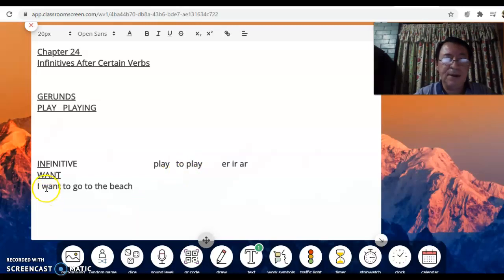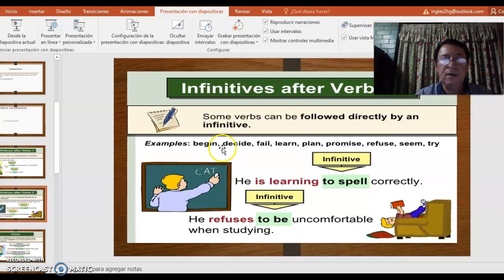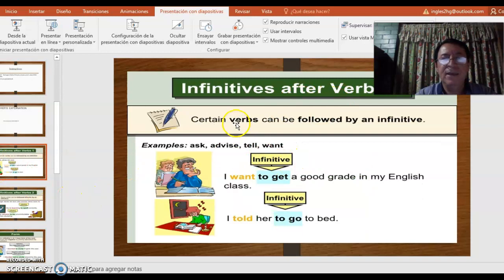And I give you the example. One of the verbs that are followed by a gerund. In this case, to go. Okay. Let's go to see our class. And here we had more examples. Infinitives after verbs. Okay. Infinitives after verbs. Certain verbs can be followed by an infinitive.